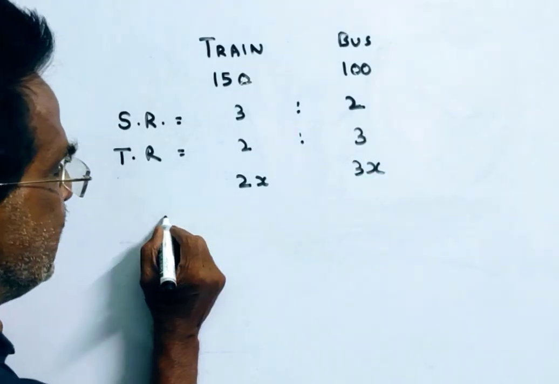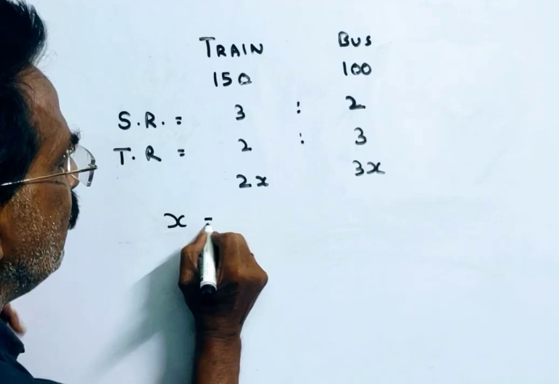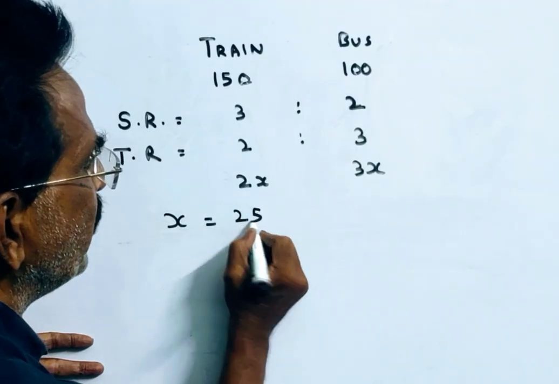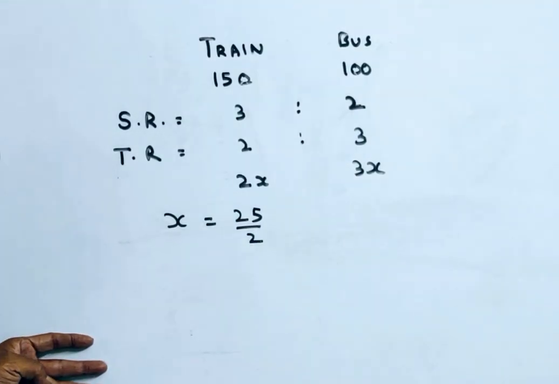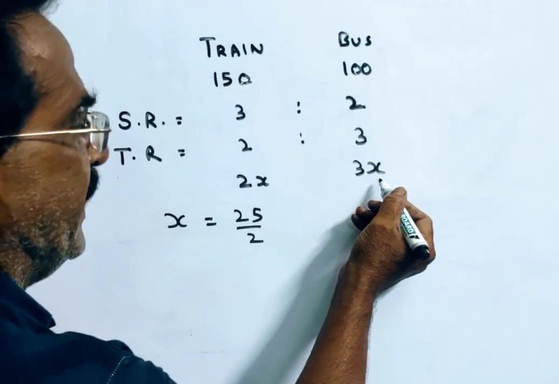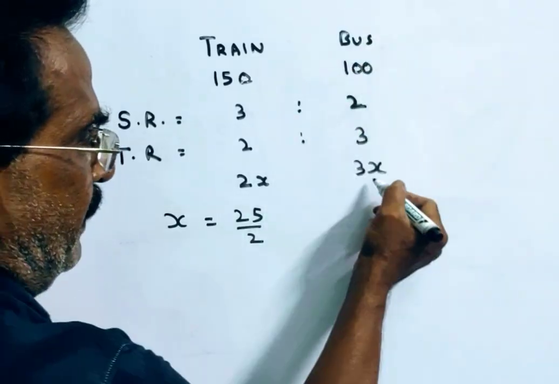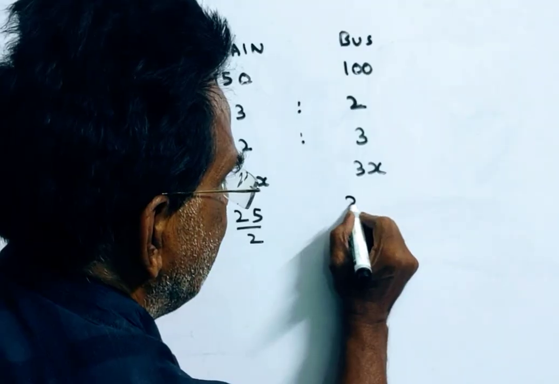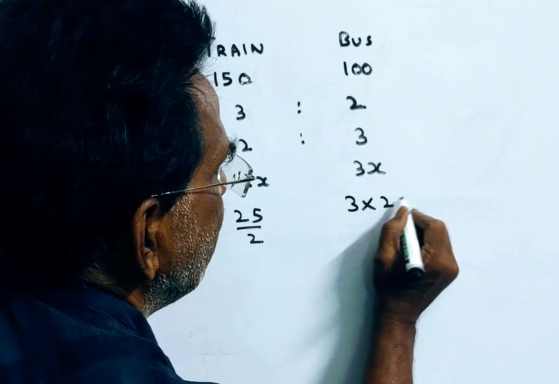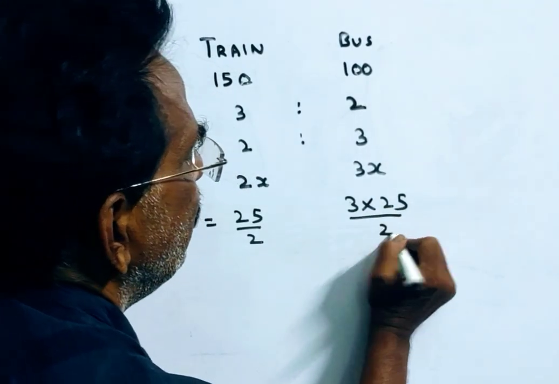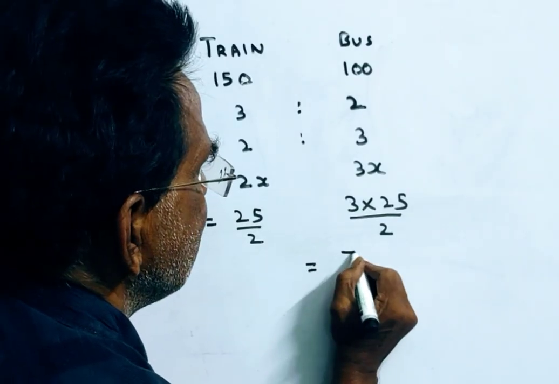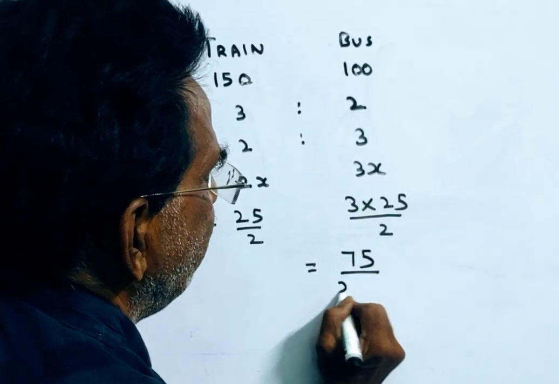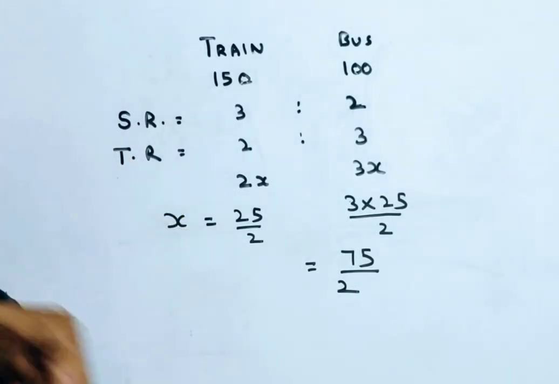3x minus 2x means x. x is equal to 25 by 2, x is equal to 25 by 2 minutes. Friends, the time taken by the bus is equal to 3x, that is 3 into 25 by 2, that is equal to 75 by 2. 75 by 2 minutes, friends.